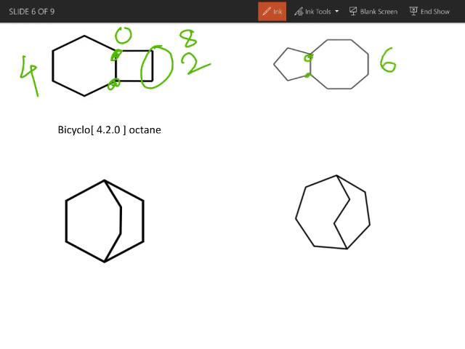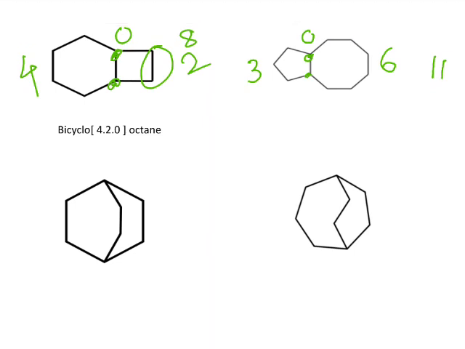Right hand side it contains 6 carbon, left hand side it contains 3 carbon, and at center it contains 0. And the total number of carbon atoms in this compound is 11. So the name of this compound is bicyclo 630 undecane. Undec is the root word for 11 carbon atoms. Similarly, in the third example, there are 2 carbon atoms on either side of the bridgehead carbon, and the total number of carbon atoms is 8, hence its name is bicyclo 222 octane.